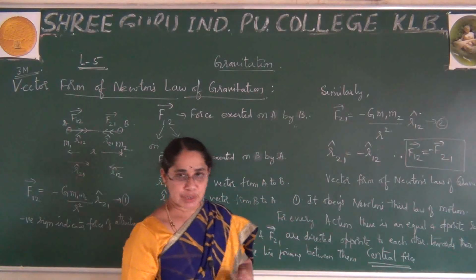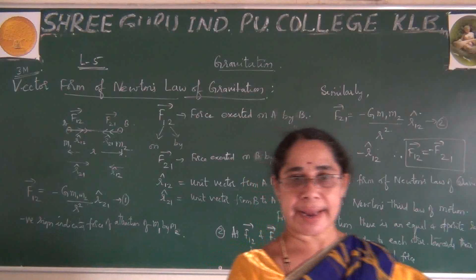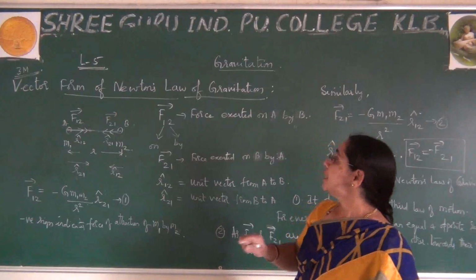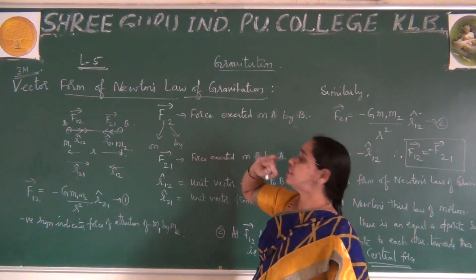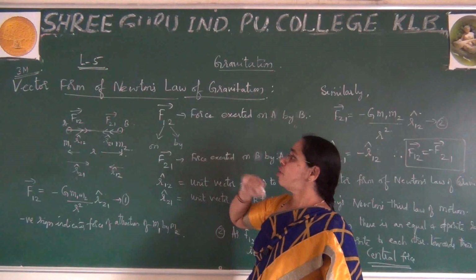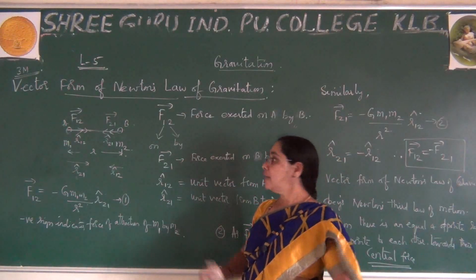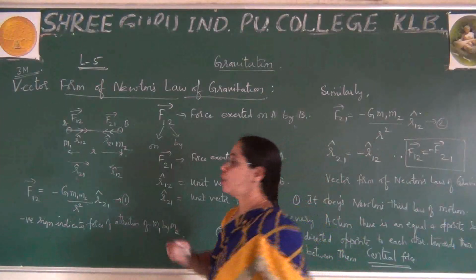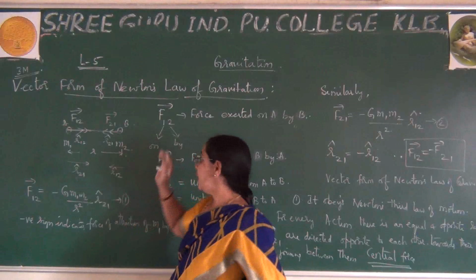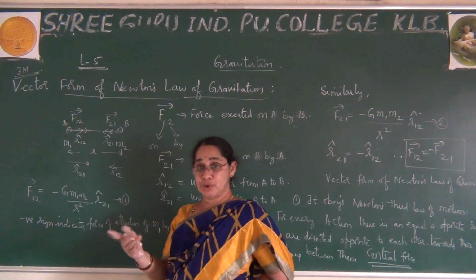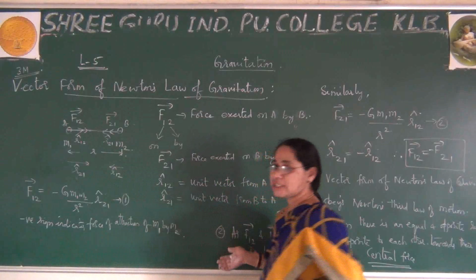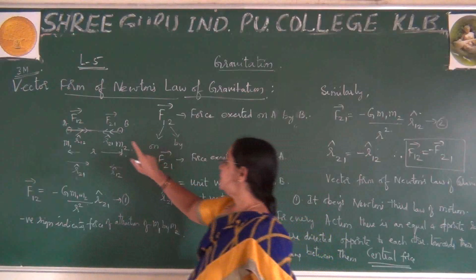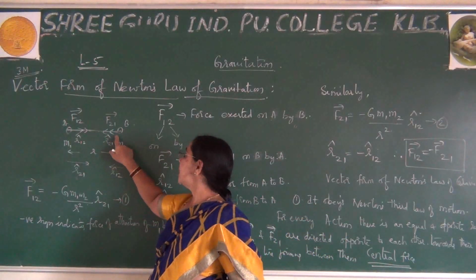Whenever you get this question in the exam, state and explain Newton's universal law of gravitation in vector form, first you have to write the statement. The statement carries 1 mark, and for the first point you have to draw this figure. Without the figure you need not explain this. If you go ahead and write the remaining concept, it is totally wrong. Without the figure you get 0 marks. So please observe, before going for the explanation, first you have to draw this figure.